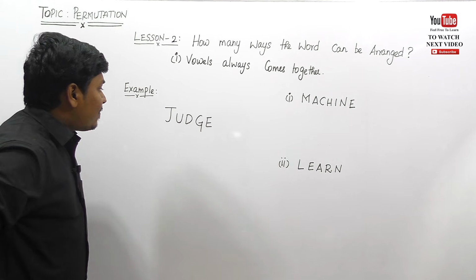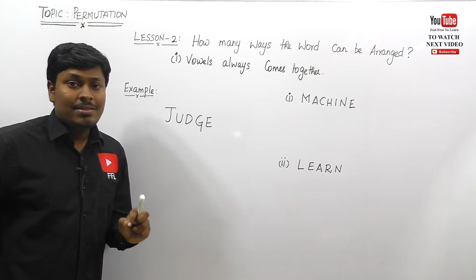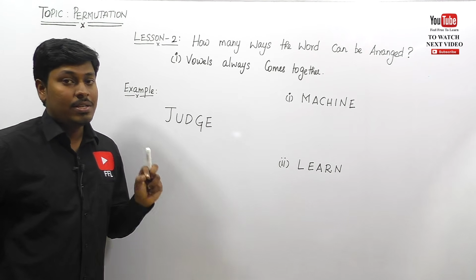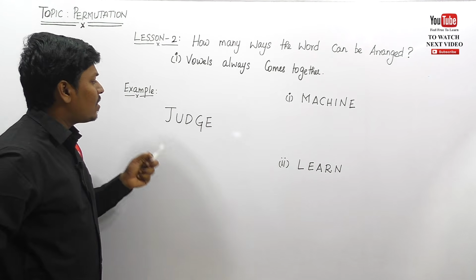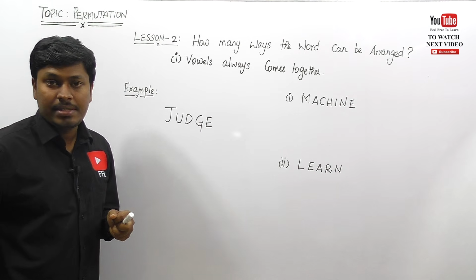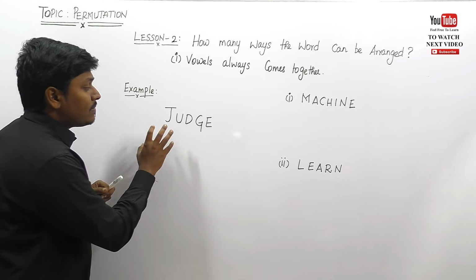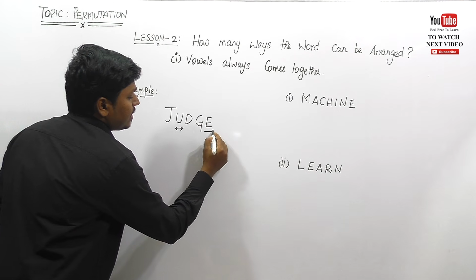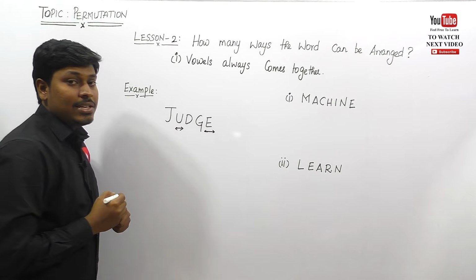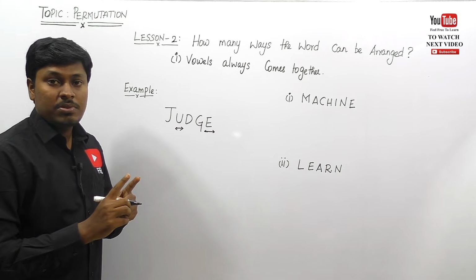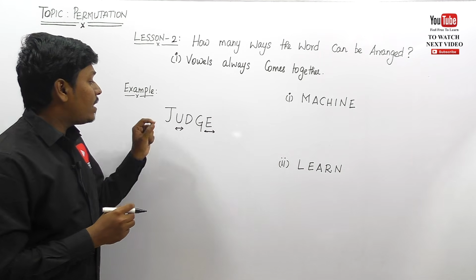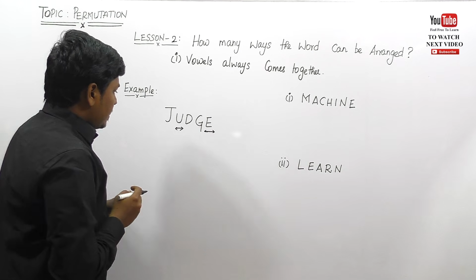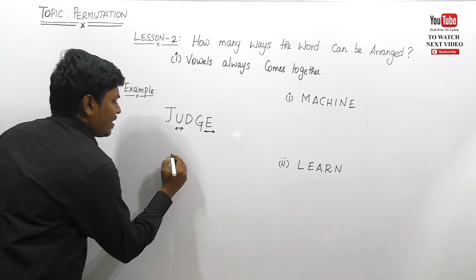So friends, first of all, let me understand what the normal traditional method to solve this question is. Then we can apply the logic of permutation for these types of questions, right? They have given the word judge, and you know that U and E are vowels. These two letters, U and E, should always come together in whatever word you frame from the given question.